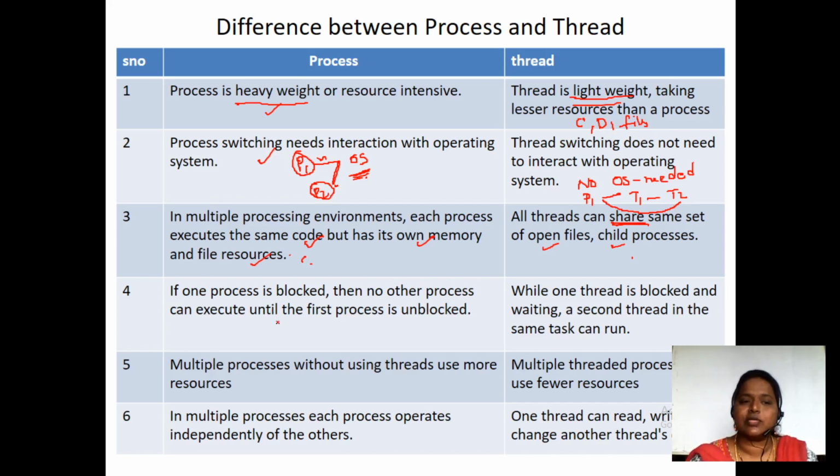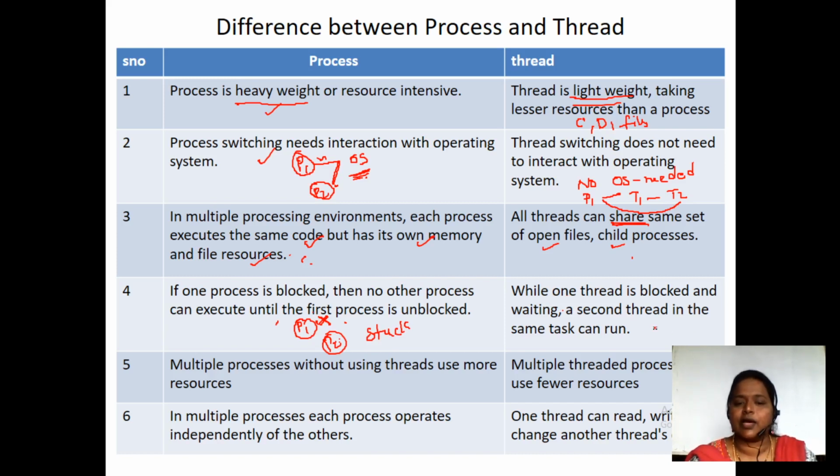When it comes to processes, suppose we have process P1 and process P2. When the P1 process is blocked, then no other process can execute until the first process is unblocked. So here the process gets stuck. If this P1 system crashes, in the sense, the P2 system can't work independently. Why? Because the two systems need to cooperate in order to complete a task. But when it comes to threads, each thread can execute independently.